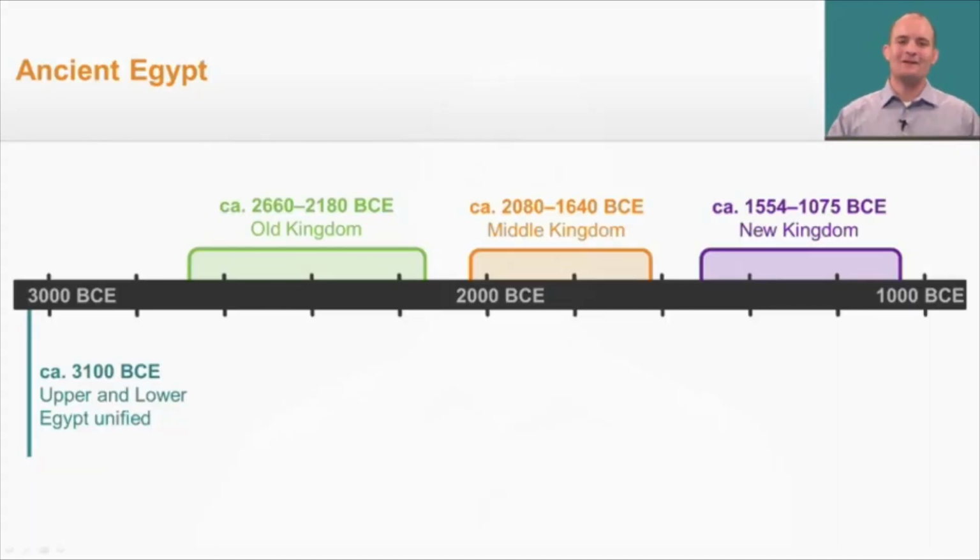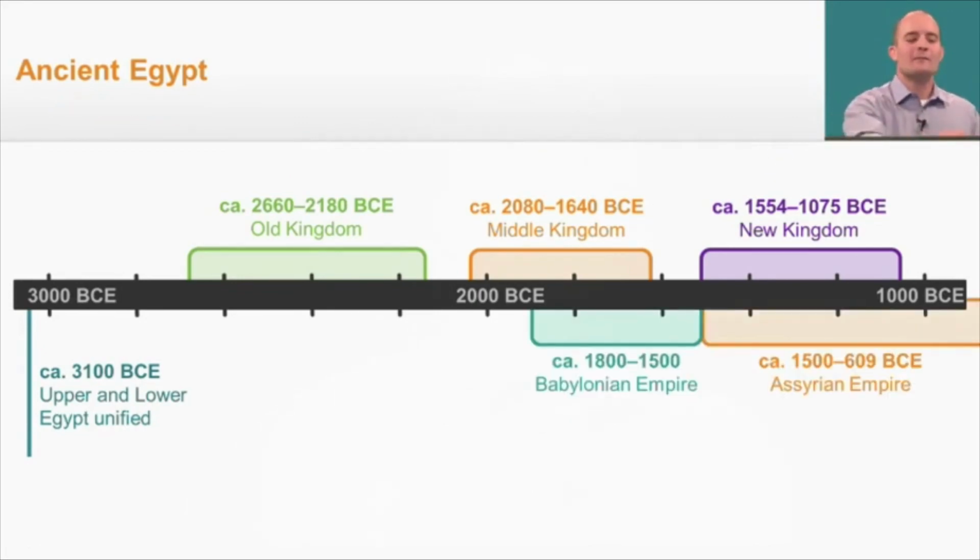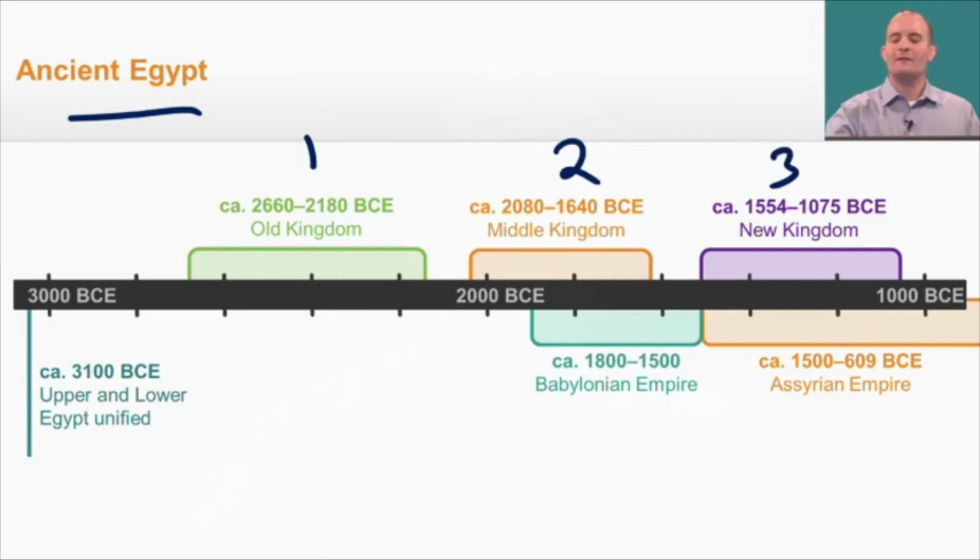Let's finish up by looking at Egypt on a timeline, where you can obviously see the three large time periods of the Old Kingdom, the Middle Kingdom, and the New Kingdom. But let's take a step back and look at ancient Egypt in comparison to other empires in the similar region. Again, you have the Old Kingdom, the Middle Kingdom, and the New Kingdom. But go to the bottom of the timeline, and you'll see that during the Middle Kingdom, the Babylonian Empire was in existence, and during the New Kingdom, the Assyrian Empire was in existence.